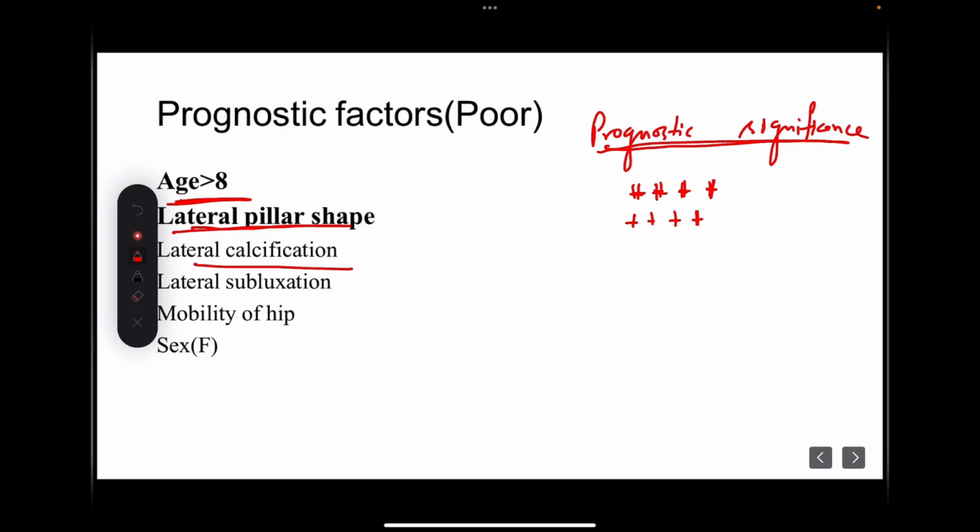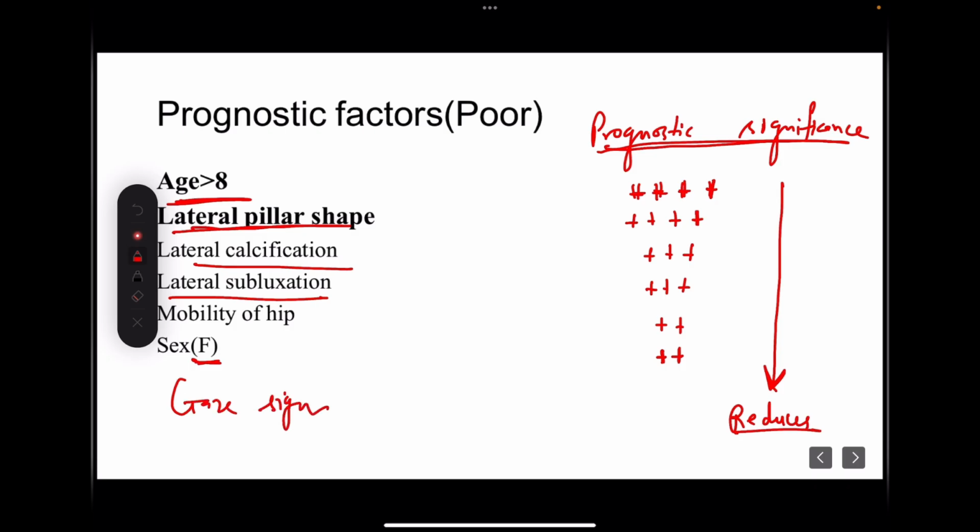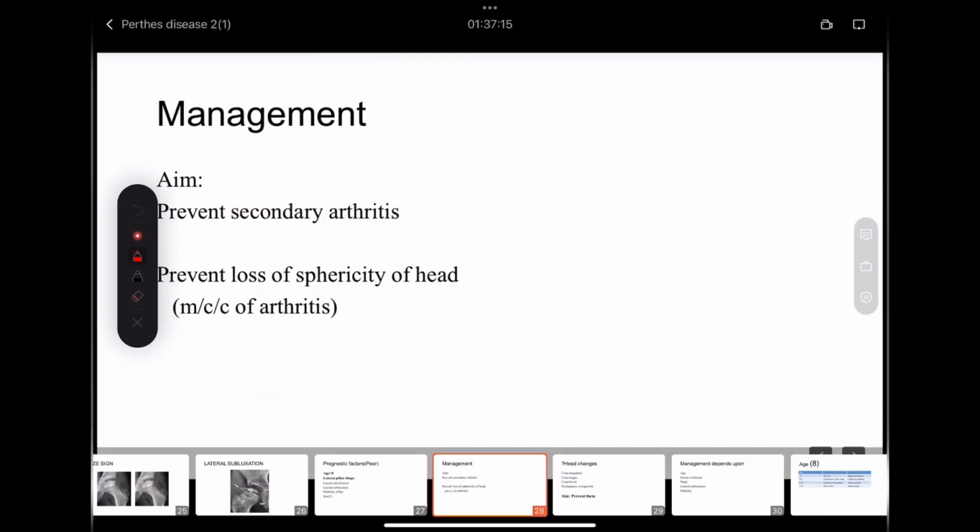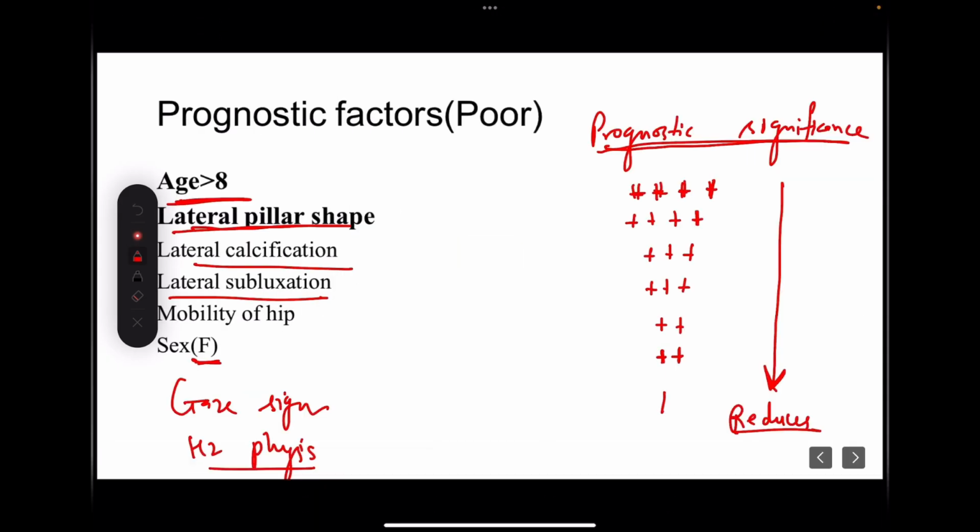But lateral calcification and subluxation, these were head at risk signs. These will have significance less than the first two. And the mobility of the hip and sex, that is female sex, they do have prognostic significance, but that is even less than lateral calcification and subluxation. So this is how the prognostic significance reduces for all these factors. And the Gage sign and horizontal physis, these are also head at risk signs, but their prognostic significance is even lesser than the rest of the factors.